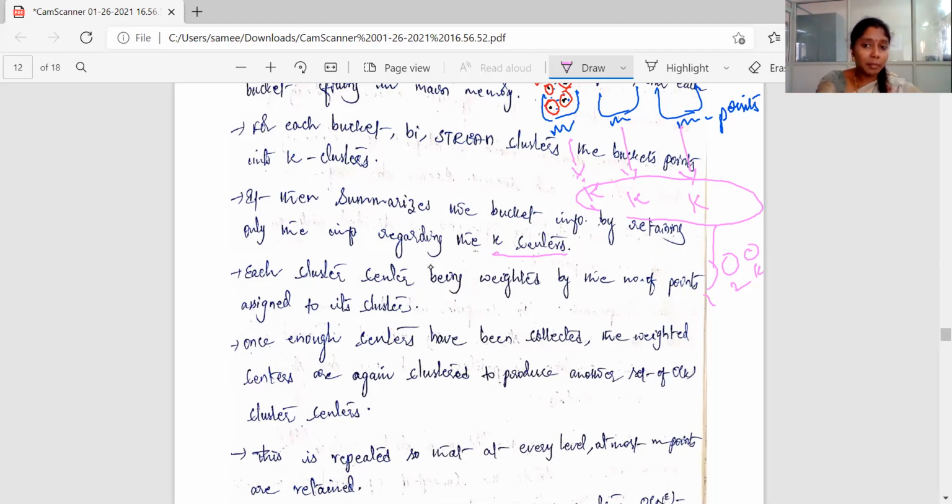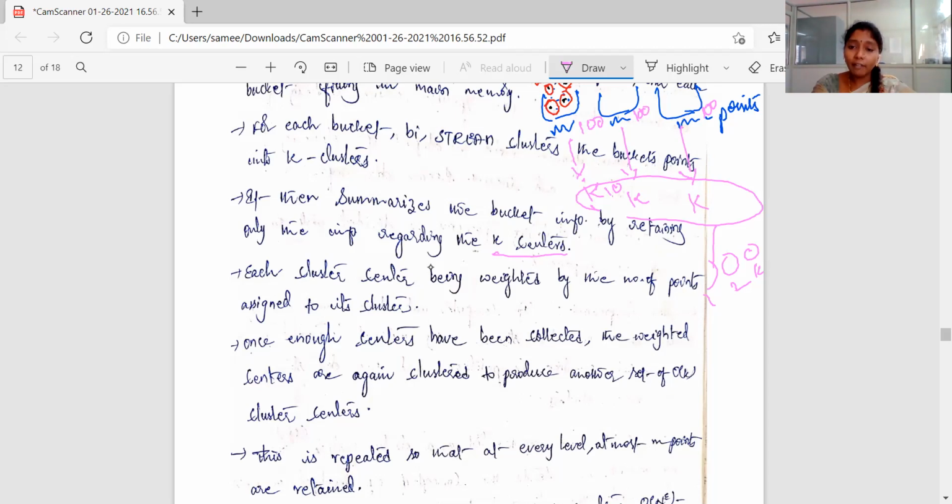Let us assume that m is equal to 100 and k is equal to 10. That means you have formed 100 points into 10 clusters in each bucket. Suppose there are 3 buckets, then we represent 300 points using 30 cluster centers. So all these 300 points are represented with, let us assume m is equal to 100, 100 points in each bucket, and all those 100 points are grouped into 10 clusters.